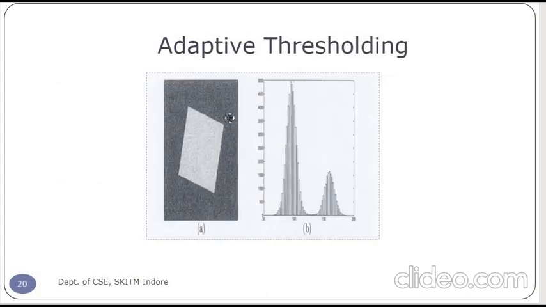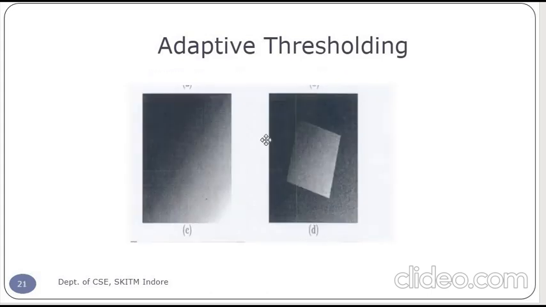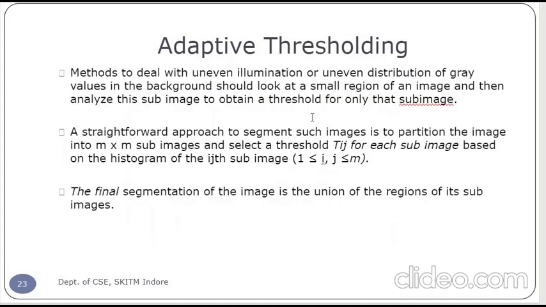Particularly if I am talking about this image here, at some points the illumination is light, at some points dark. Consider this example: this part, basically a rectangle or quadrilateral, the illumination in the upper part is dark, and elsewhere it is light. So if the object is not clear because of this, that is when we use adaptive thresholding.